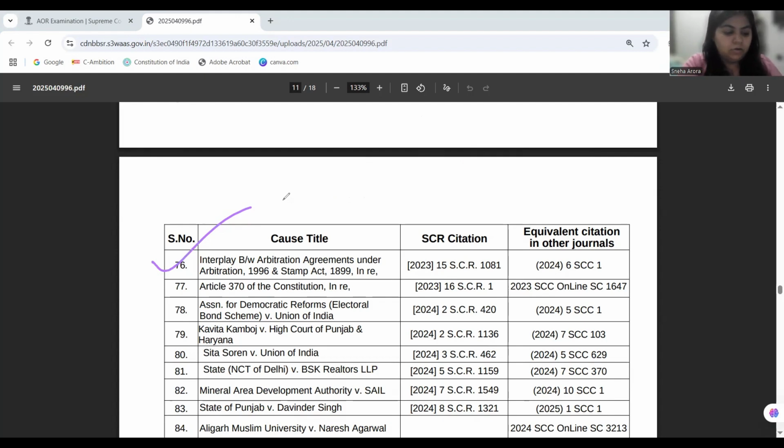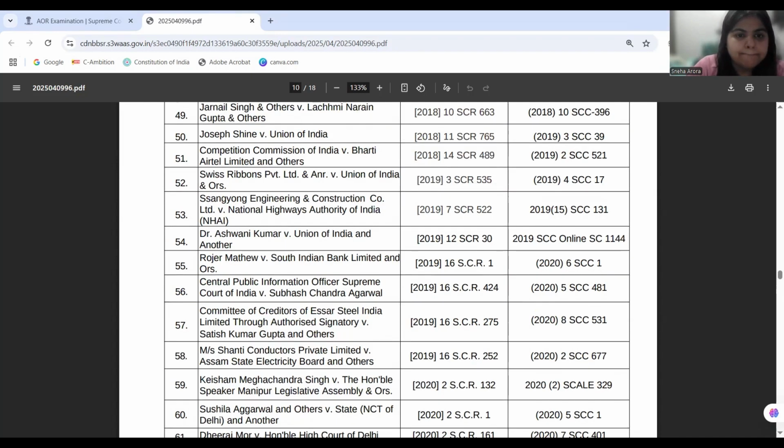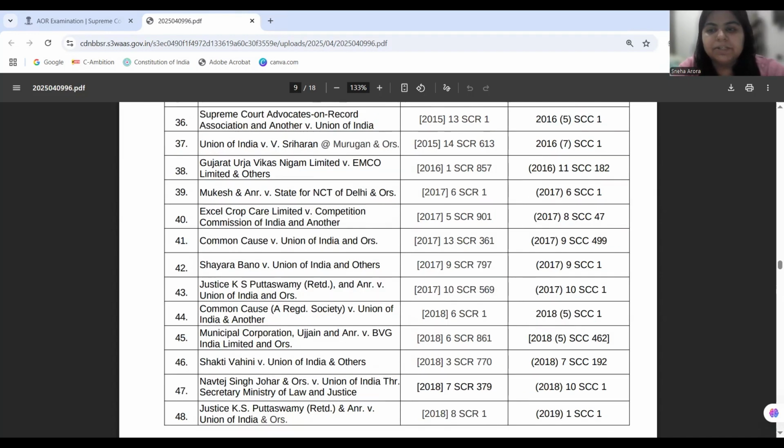Moving on, we are going to the Competition Commission cases, competition law cases. There are 2 cases in the list. One is at number 40, Excel Crop Care Limited versus Competition Commission of India.